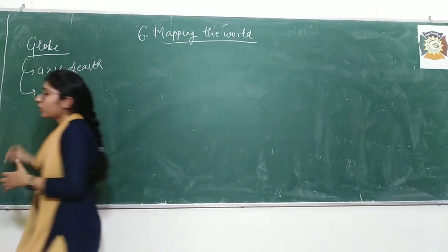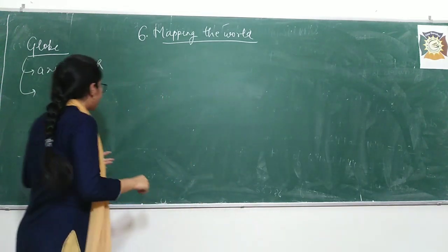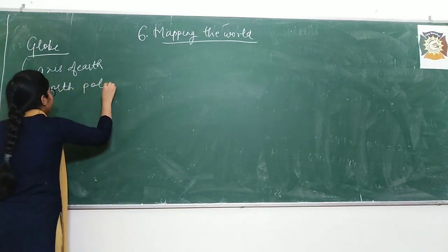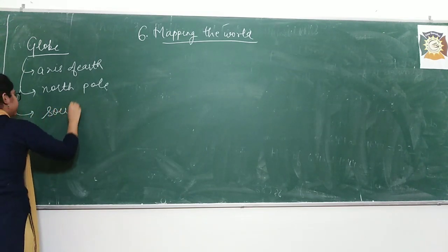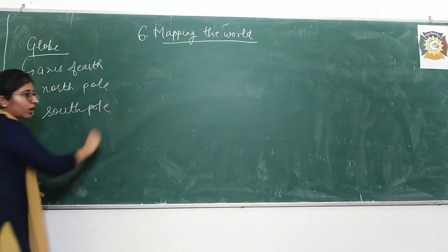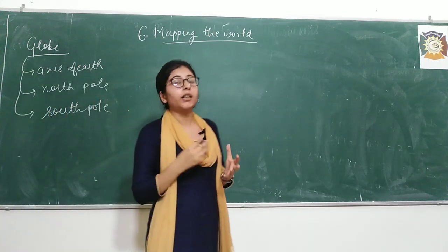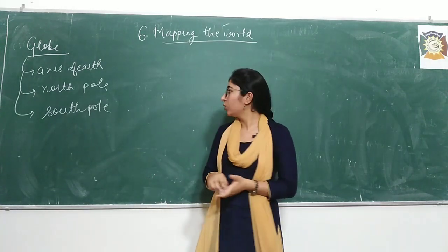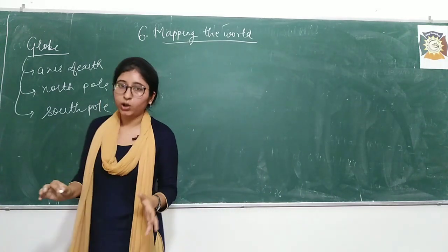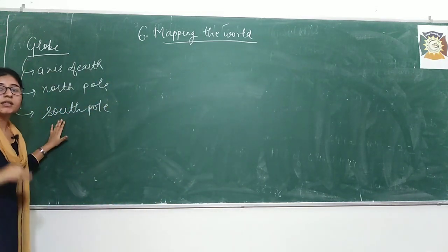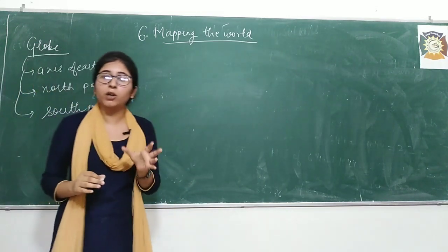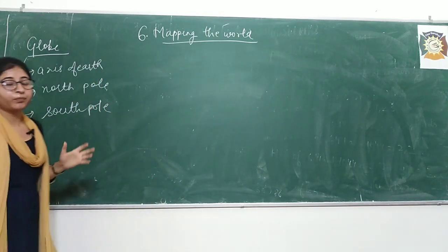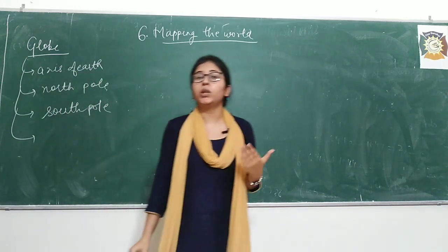And then after the axis of earth, what did we study? Yes, we studied about North Pole and South Pole. North Pole was the topmost point of the globe. After that, what was South Pole? South Pole was the bottom point of that road in the globe, right? So after this North Pole and South Pole, now we are going to start two new terms.